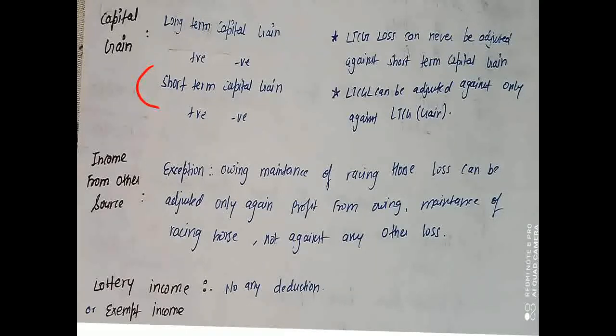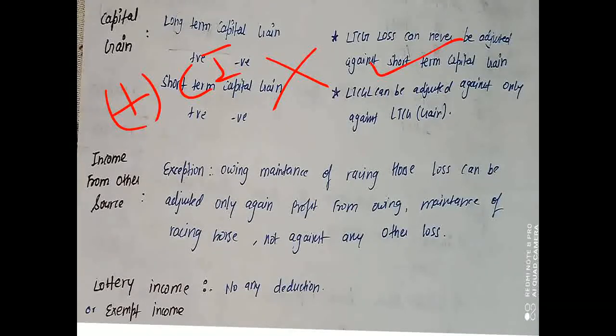One is casual income. So what is casual income? Casual income means the income which we get from various games, lottery, betting. Okay, so all these things come under casual income. So the profit from casual income can never be used to set off any losses.